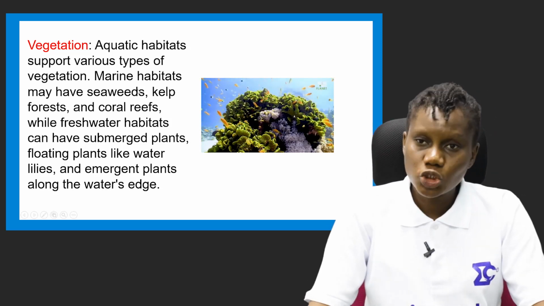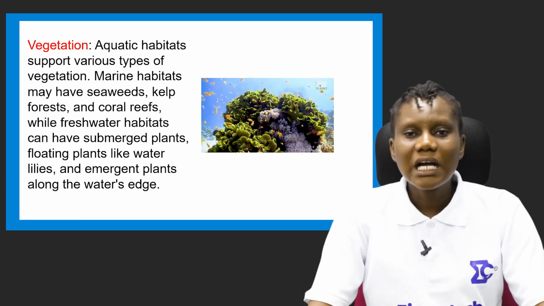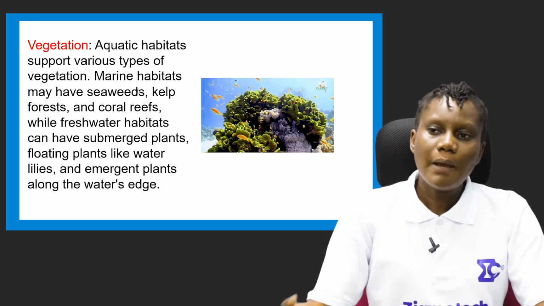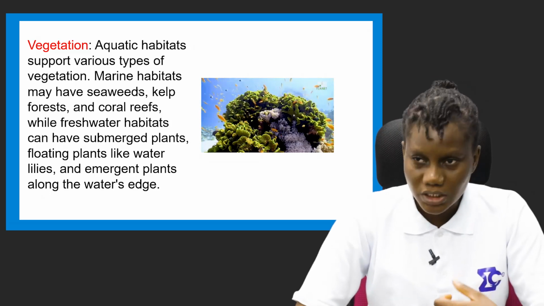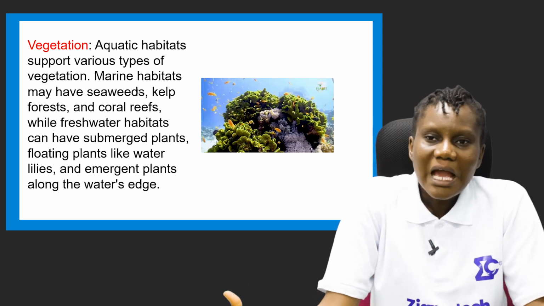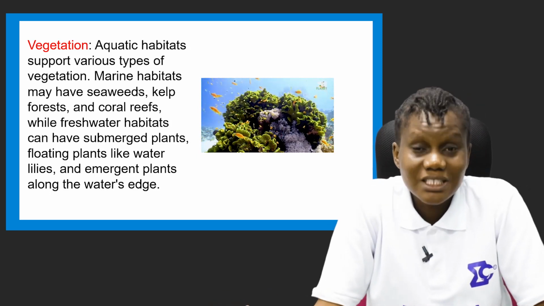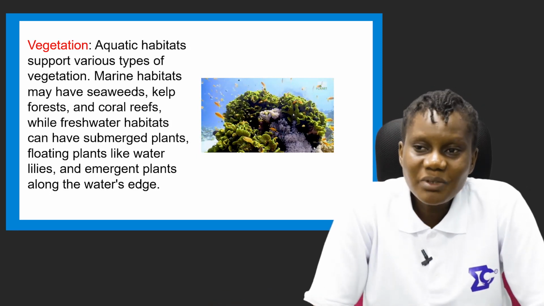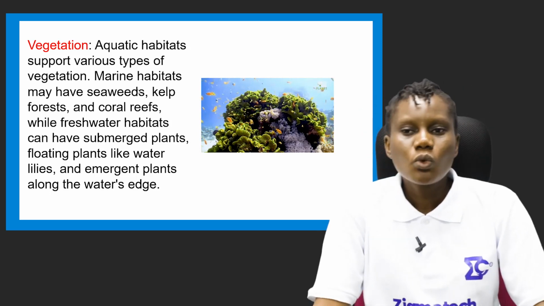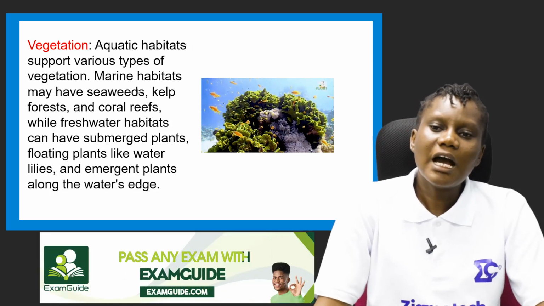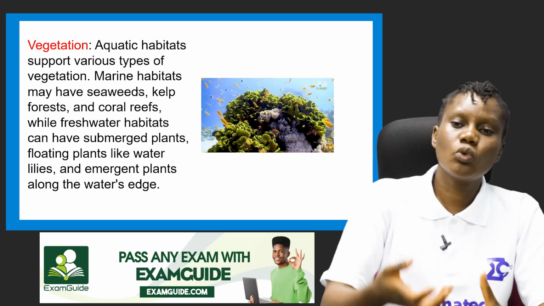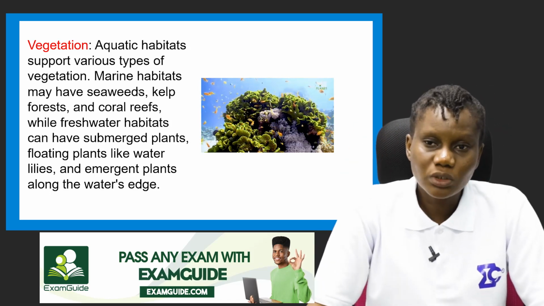So what type of vegetation do you find in aquatic habitats? Aquatic habitats support various types of vegetation. Marine habitats may have seaweeds and kelp forests. You will be surprised that inside the ocean there's something called a forest. Yes, deep inside the ocean you'll find kelp forests, and you can also find coral reefs. Freshwater habitats can have submerged plants, which grow inside the water.